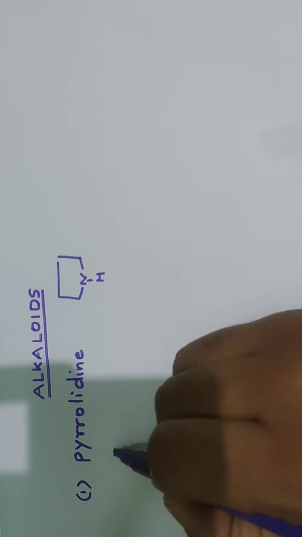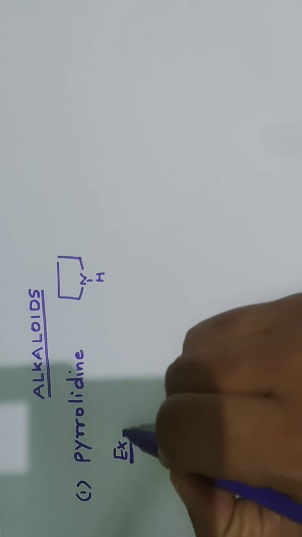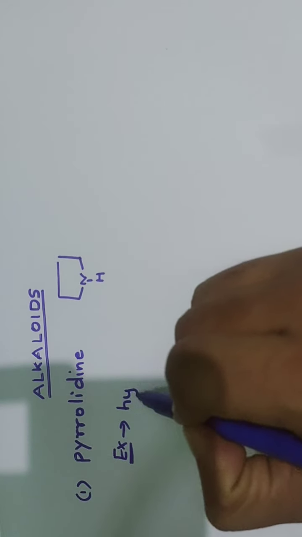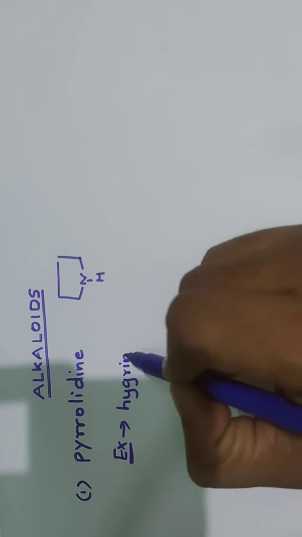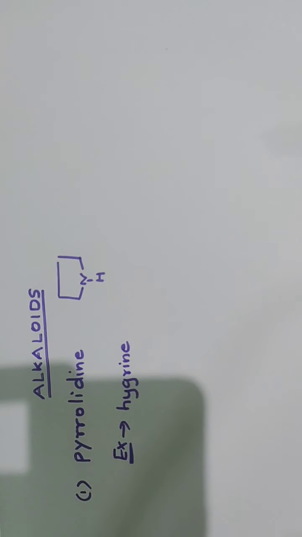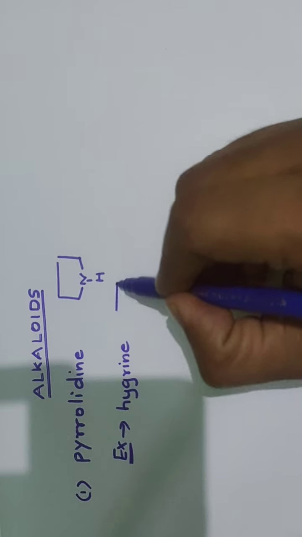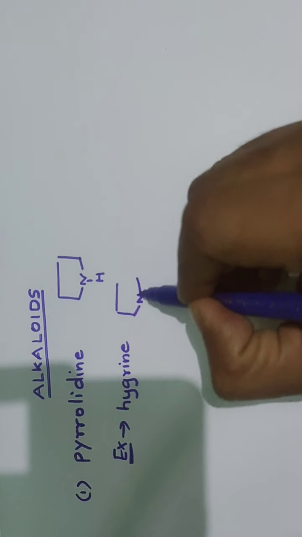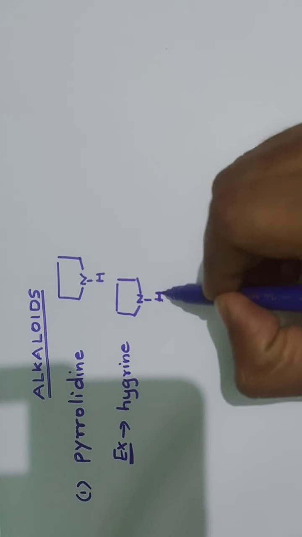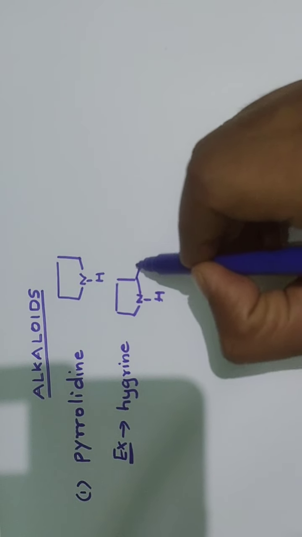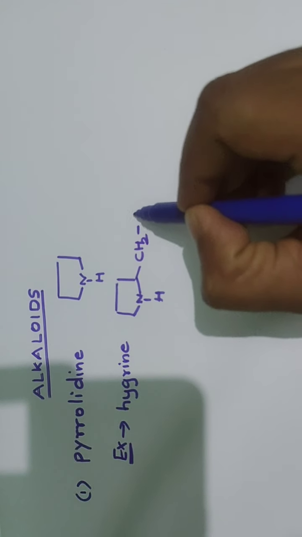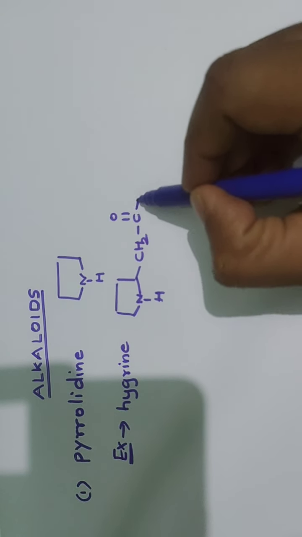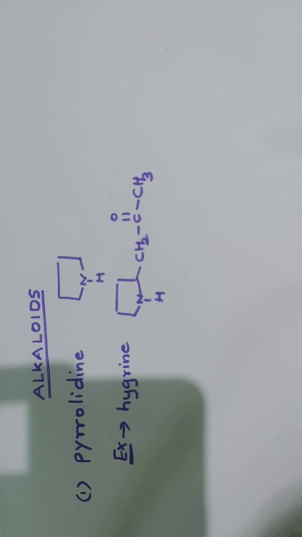Example for pyrrolidine alkaloid is hygrine. The structure of hygrine goes like this. CH2, C double bond O, CH3. This is hygrine. So this is an example for the pyrrolidine alkaloid.